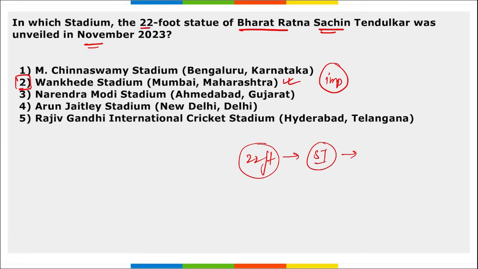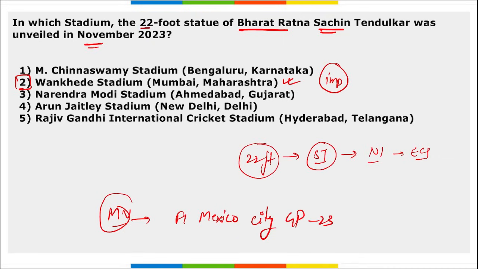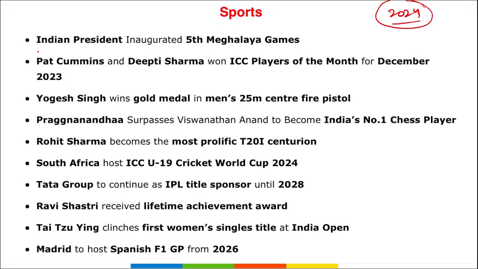And if you remember, Sachin Tendulkar was also appointed national icon by the Election Commission of India in order to promote voter awareness. Next thing, remember, recently Max Verstappen won the F1 Mexico City Grand Prix 2023. Indian President inaugurated the 5th Meghalaya Games. Pat Cummins and Deepti Sharma have won the ICC Player of the Month for December 2023.